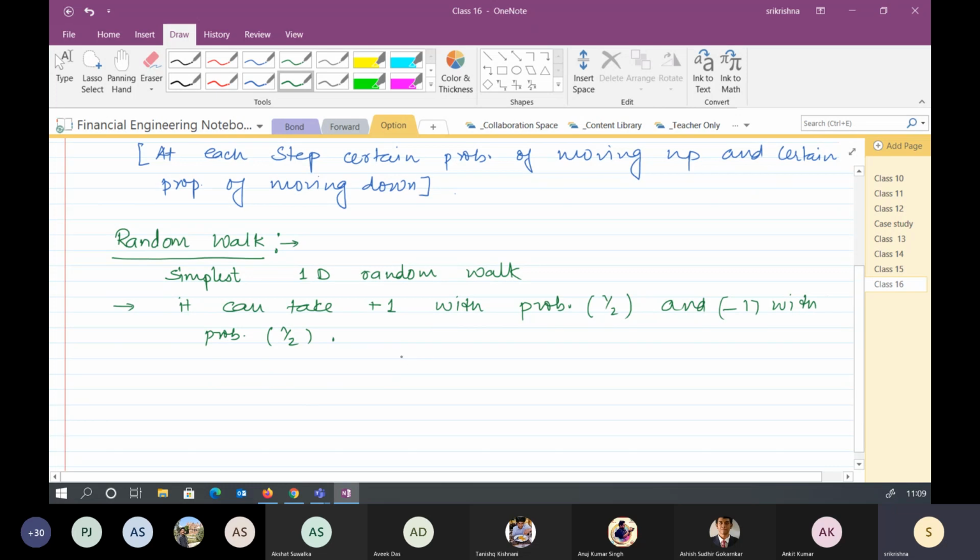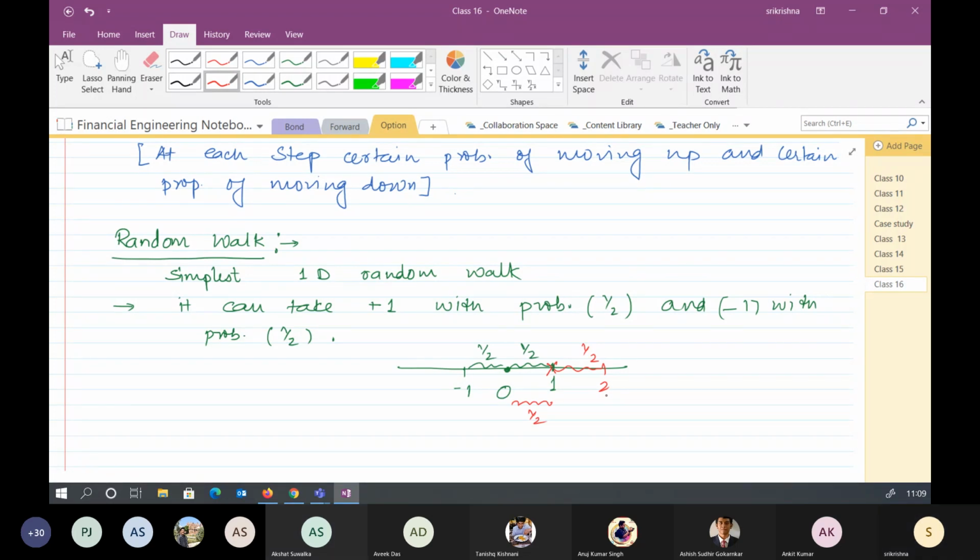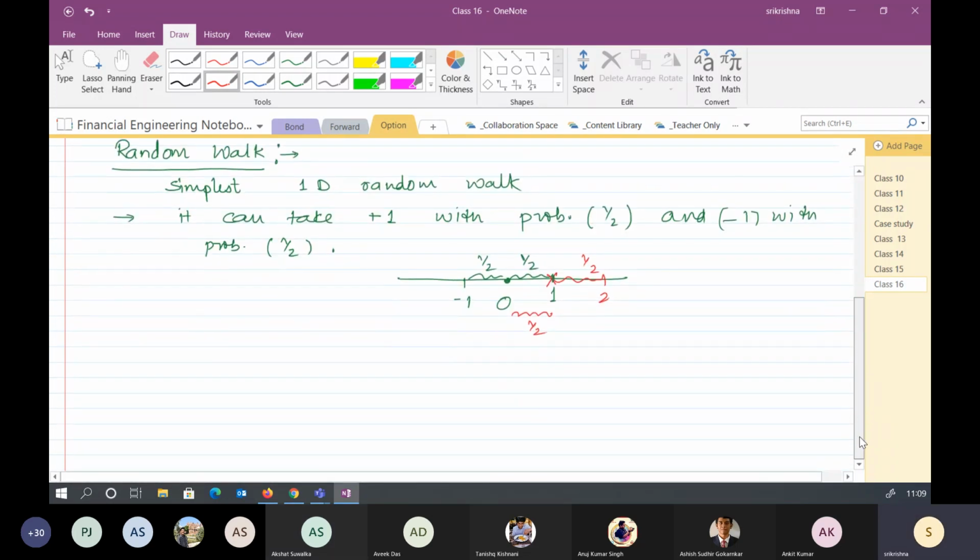So what does this mean? At any point of time, if it is at the origin, 0, there is an equal probability that in the next step it can move to either 1 or -1. Let's say at the next step it has reached the point 1. Then it can move to either 2 with probability 1/2, or go back to 0 with probability 1/2. Is this phenomenon clear to you? Yes, sir.